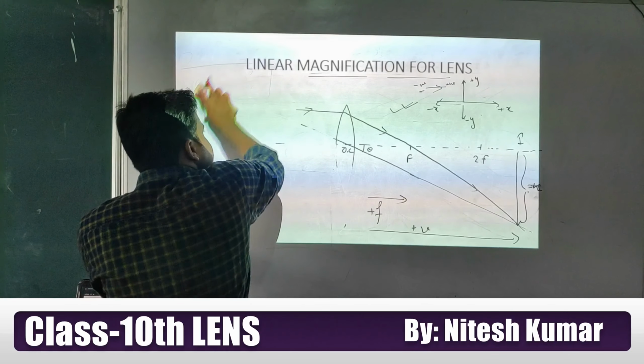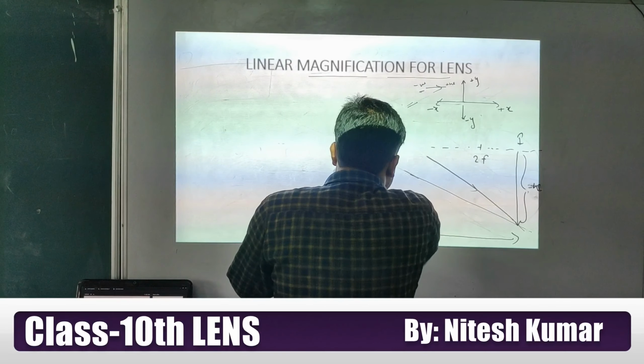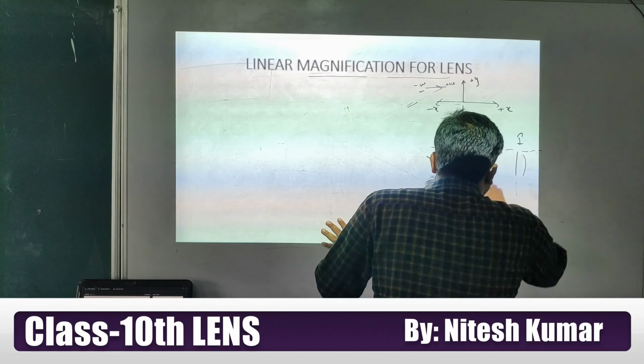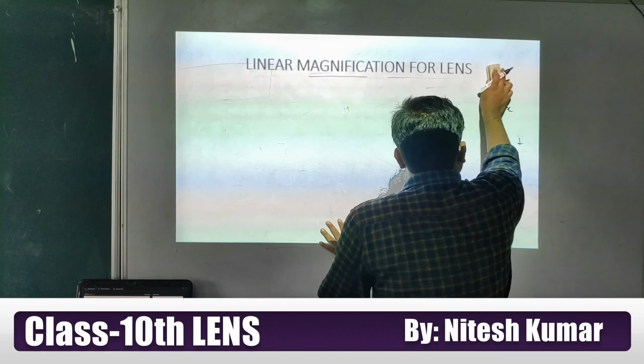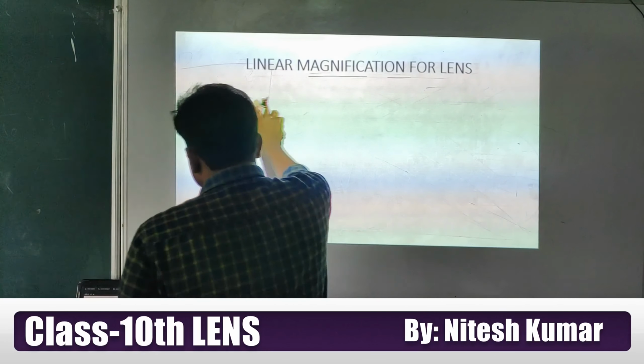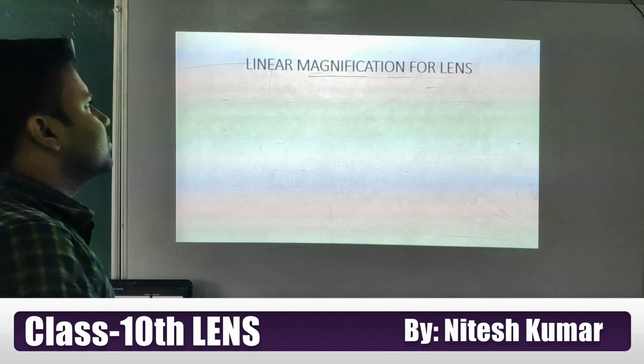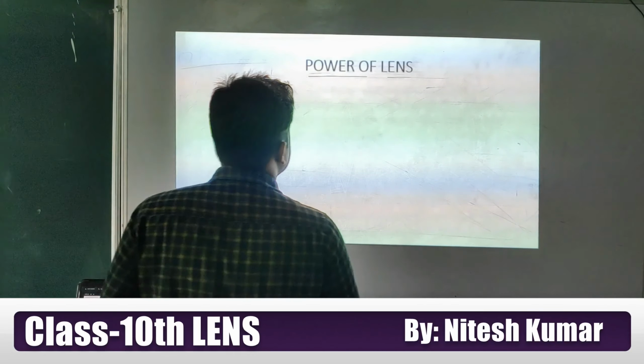Now I am going to discuss a few questions. But before going to the questions, power of a lens is very important student.